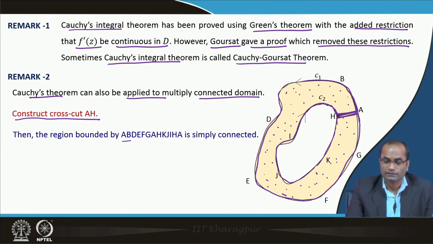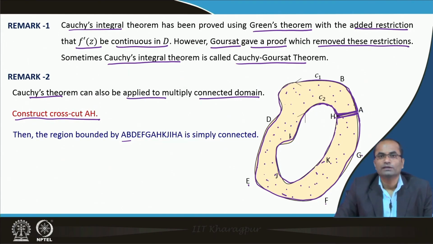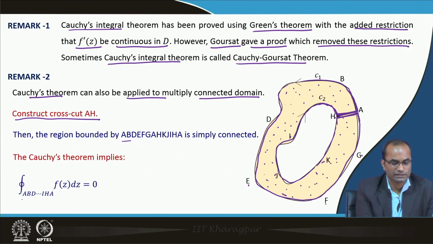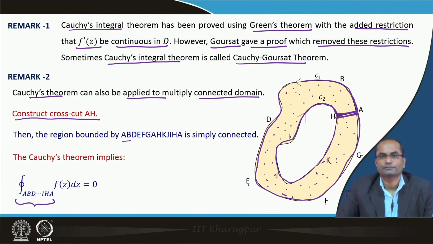This region has become a simply connected domain. Which region? A, B, D, E, F, G, A, H, K, J, I, and H and A again. So, this has become a simply connected domain, and our function is for instance analytic in this domain. Then we can apply the Cauchy integral theorem. That means, the Cauchy integral theorem says that this integral over this closed curve.